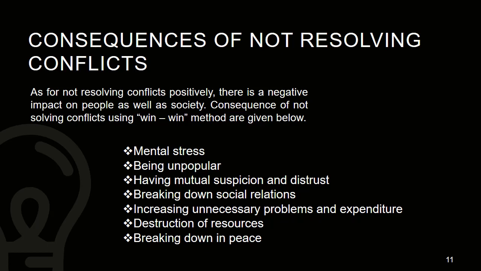Suspicion means always thinking about the other person in a doubtful manner and not trusting anybody, because since you are not happy with yourself and you have not got your points proven, you always look at other people in a very suspicious manner, and also you don't tend to trust people. The next one says breaking down social relations.